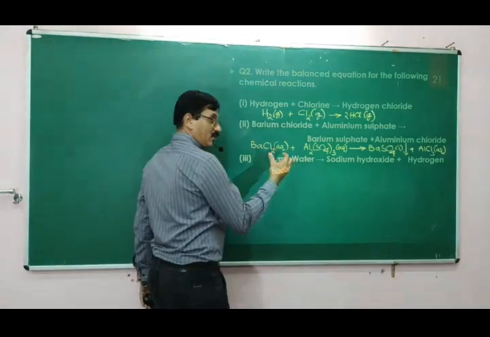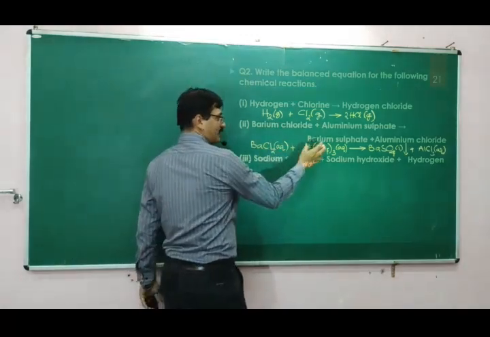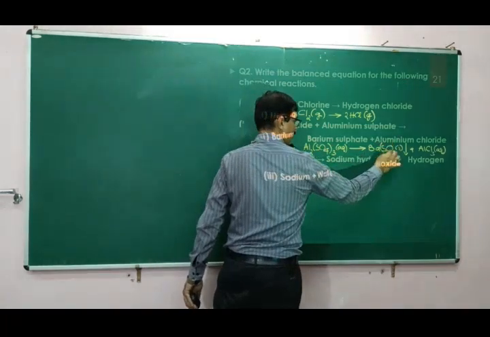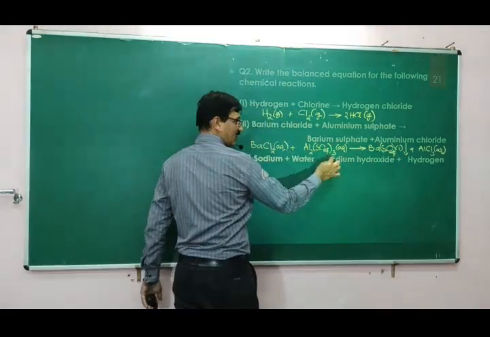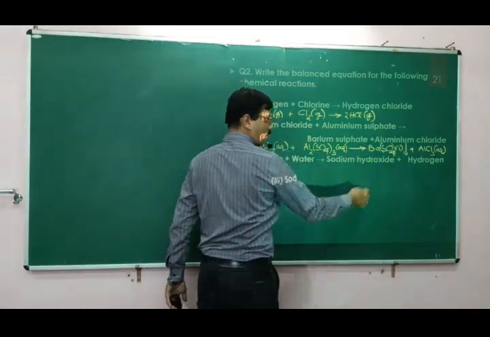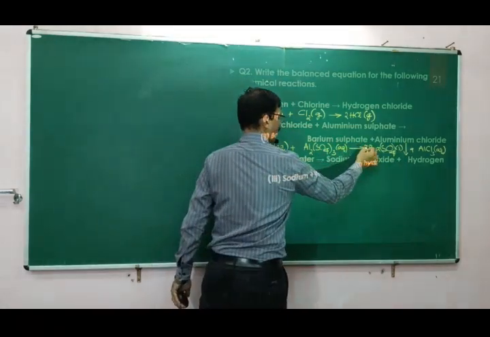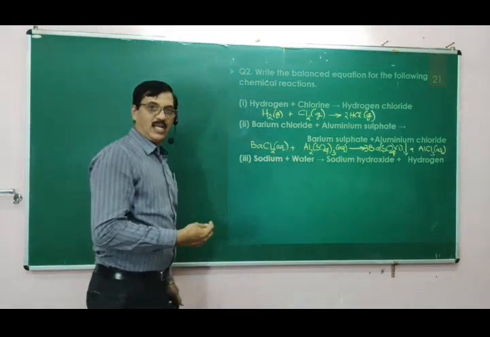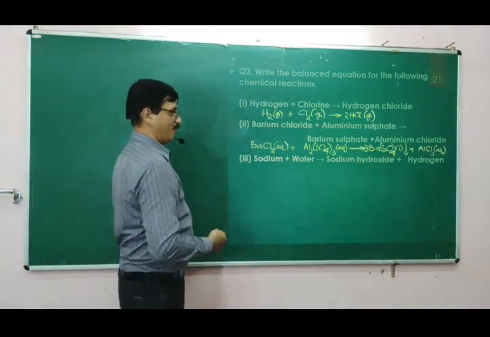Now, in order to balance this, look at it from the ions point of view. There are 3 sulfate ions on one side, but only one sulfate ion on the other. Therefore, it is better to give the prefix or the number 3 here. The sulfate ion is balanced. So we can balance it ion-wise also.